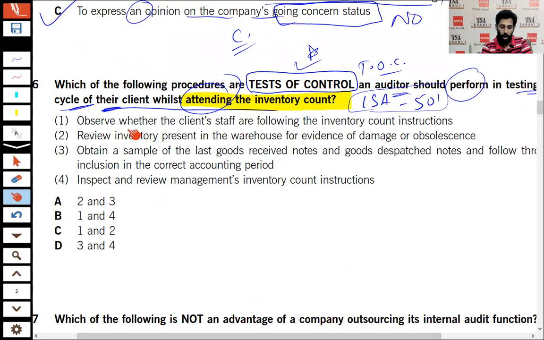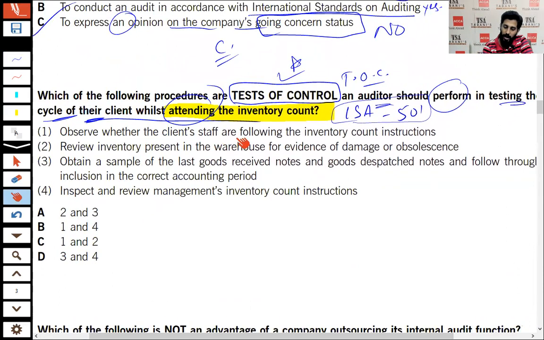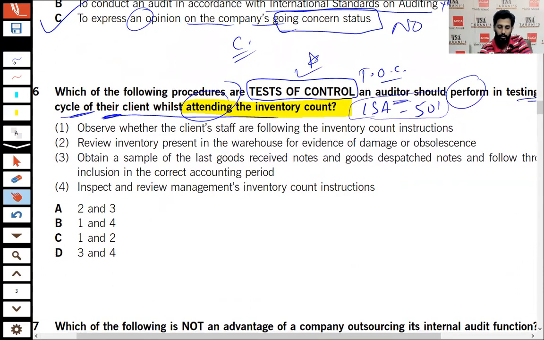Number one, observe whether the client staff are following the inventory count instructions. See that inventory, yes, it is the correct one. Why? When number one is correct, that means option A and option D are eliminated. Number one, observe. You will have to observe the counting instructions.